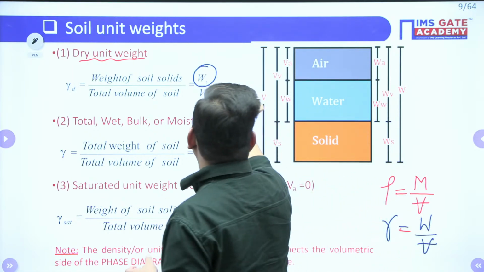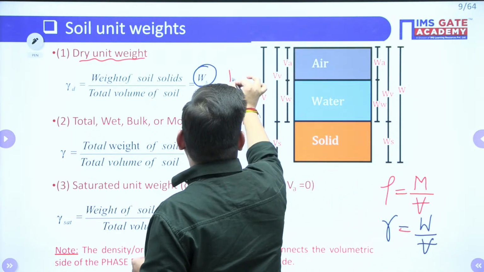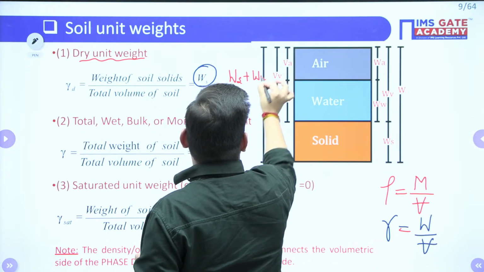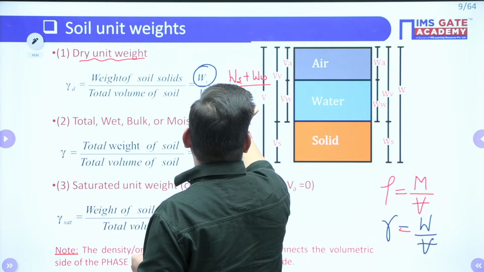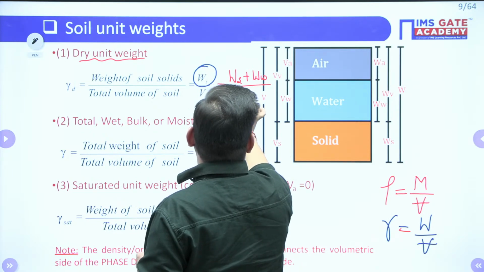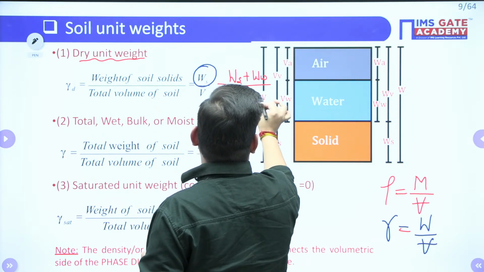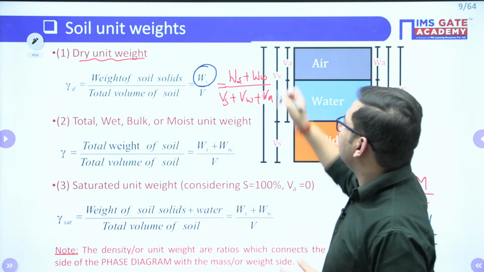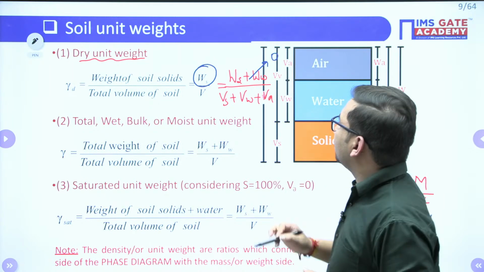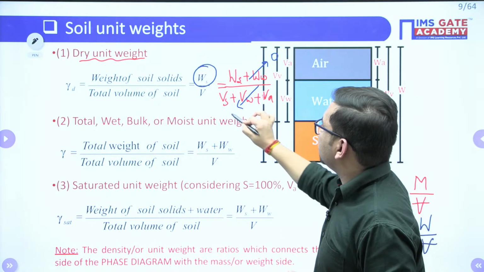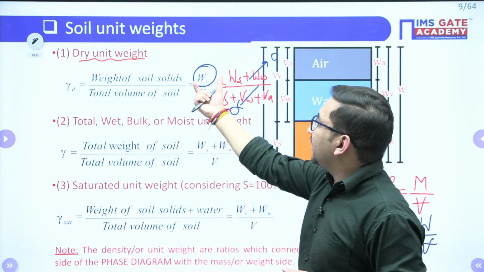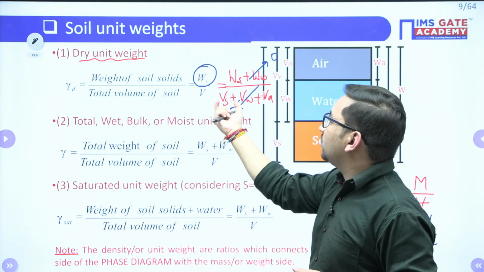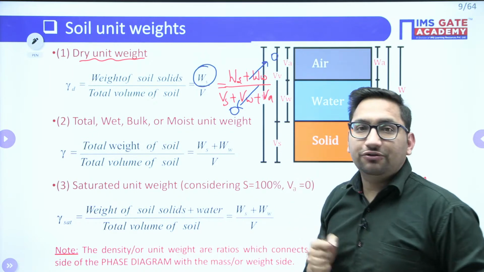If we talk about total weight, it is equal to weight of solids plus weight of water, and total volume is equal to volume of solids plus volume of water plus volume of air. If I am saying this is a dry soil, it means the weight of water and volume of water are 0. So total weight of soil is equal to weight of solids, but total volume of soil is equal to volume of solids plus volume of air.